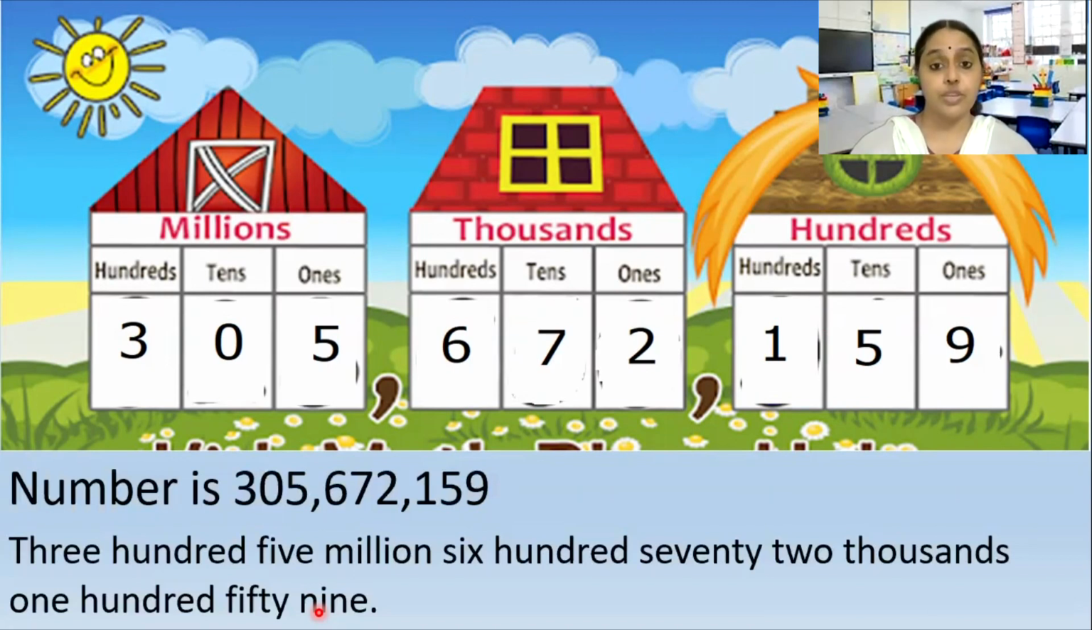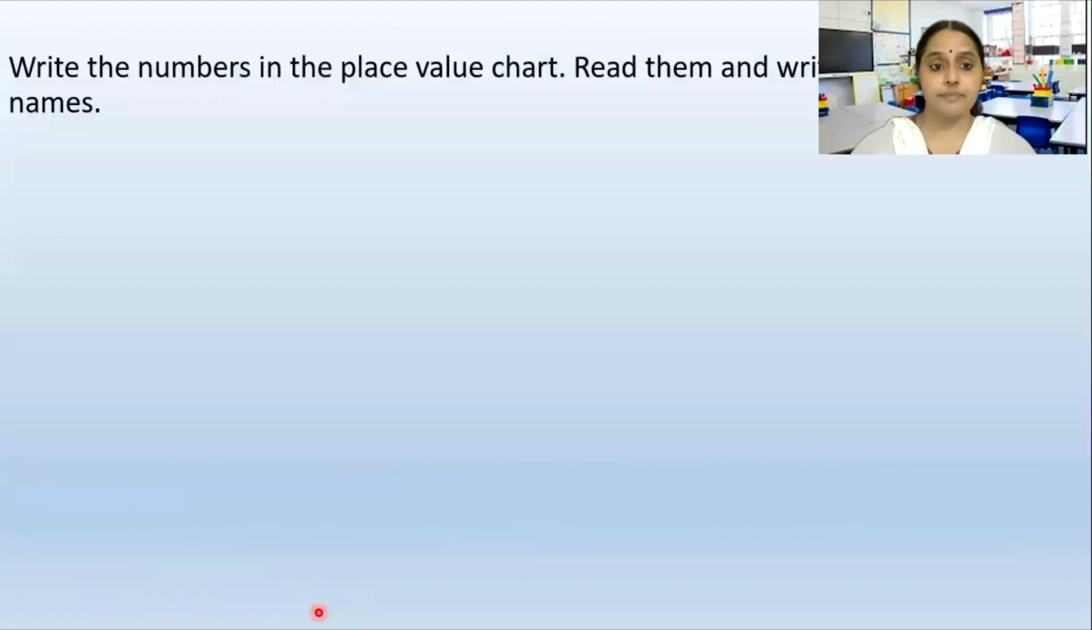Okay. So here comes an example. Write the numbers in the place value chart. And what are we supposed to do? We are supposed to read them and write the number names. Okay, so let us see. What is the first question? The first question is, okay, we got a number.